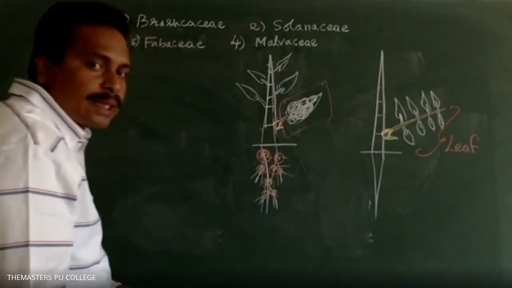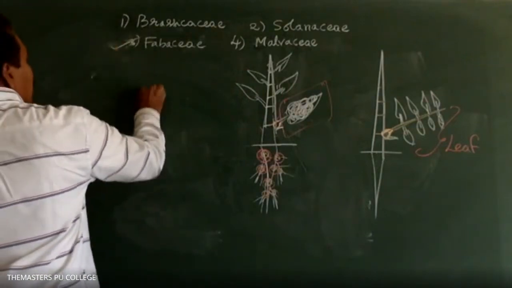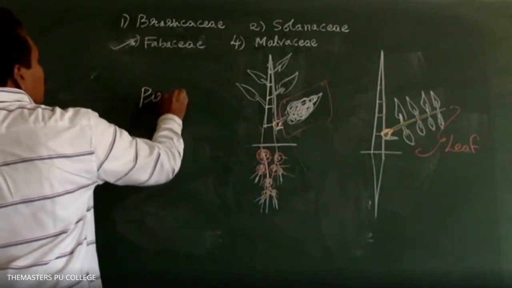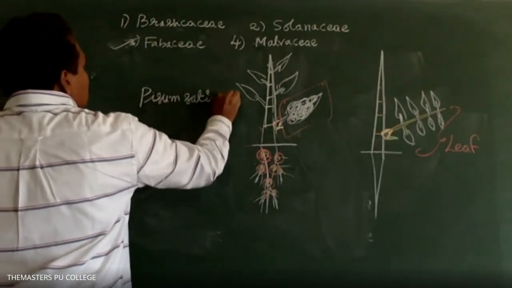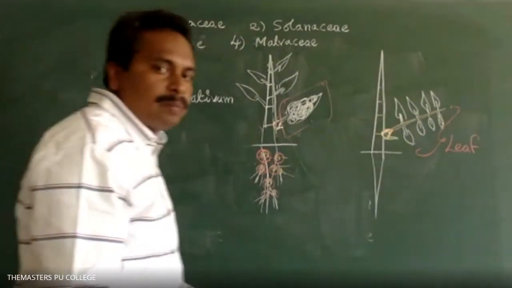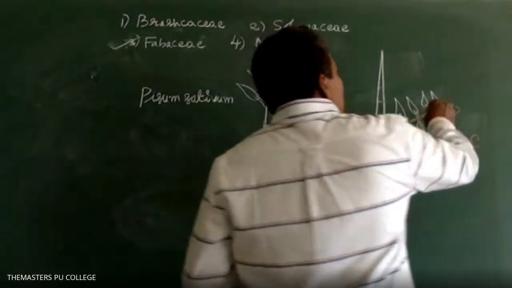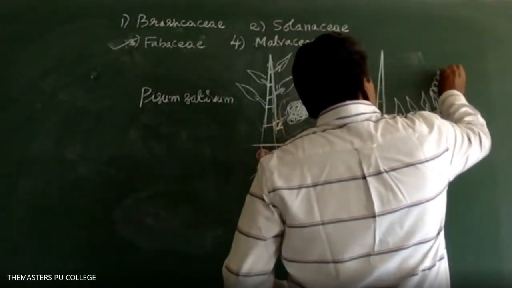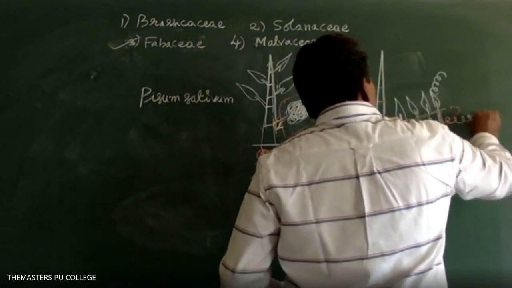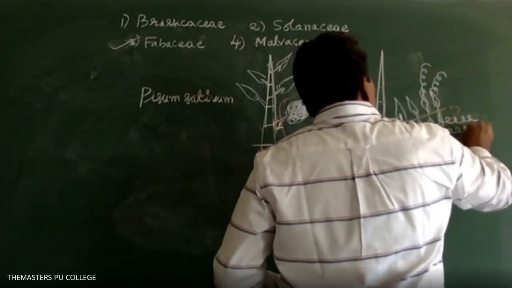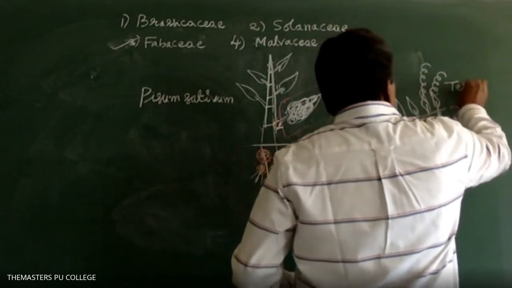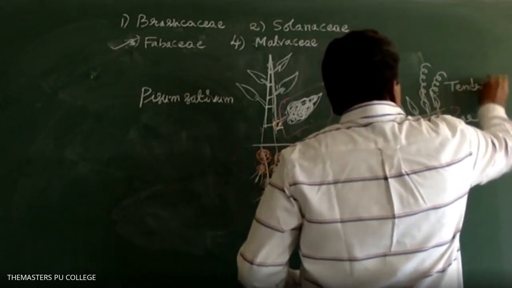In Pisum sativum, the pea plant, the leaf tendrils.